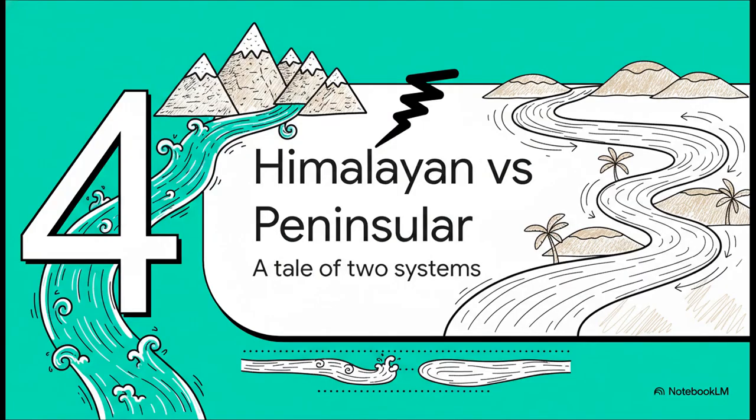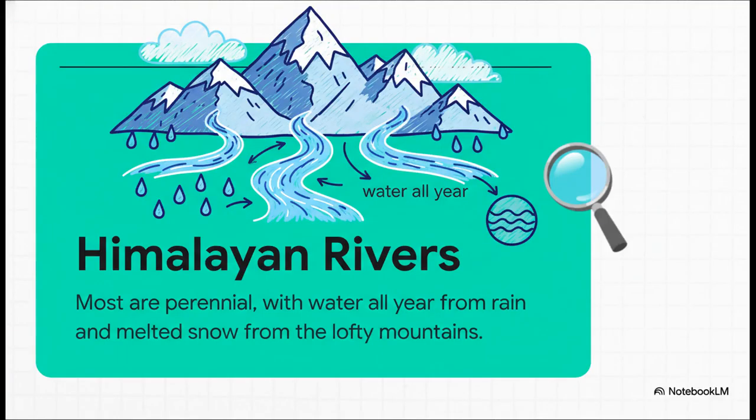Now, because these two groups of rivers are born in very different landscapes, they are also very different from each other. They have their own unique characteristics. So let's compare them and understand what makes them so special. Let's talk about the Himalayan rivers first.